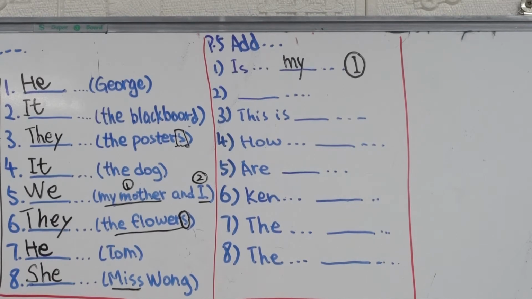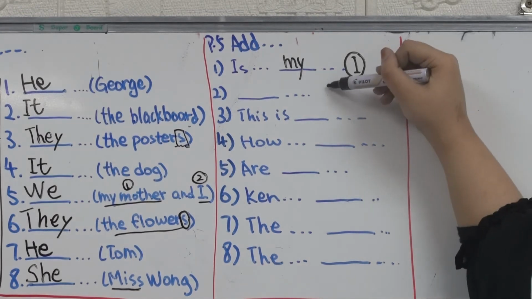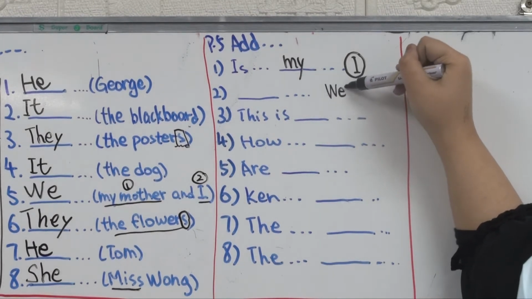Number 2, space parents live in Taiwan. We miss them very much. Here the noun is parents, great. And how about the subject? We, right? The subject here is we.